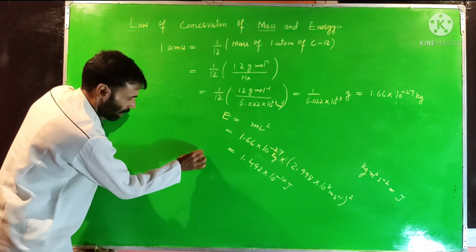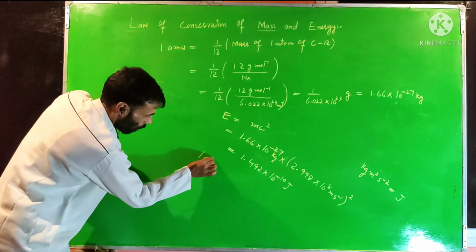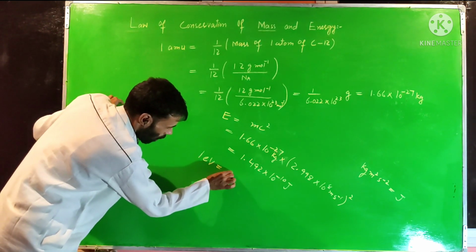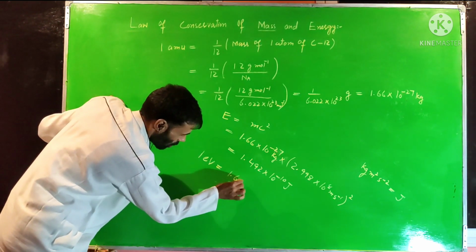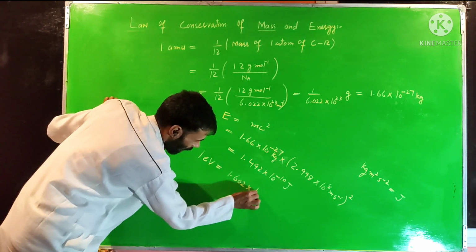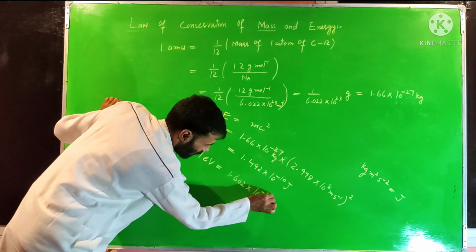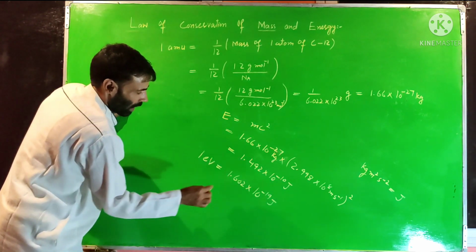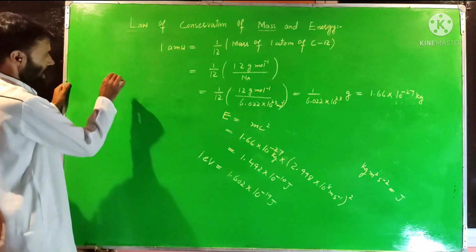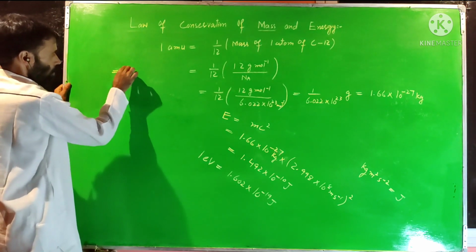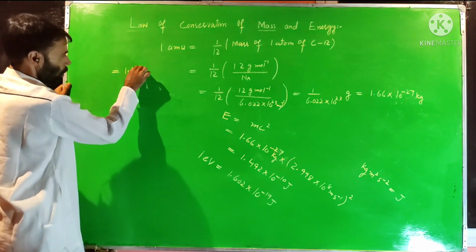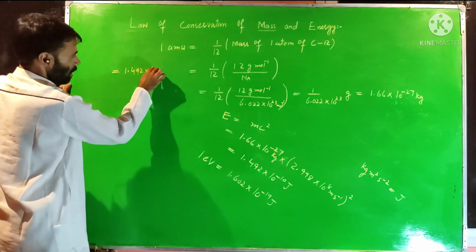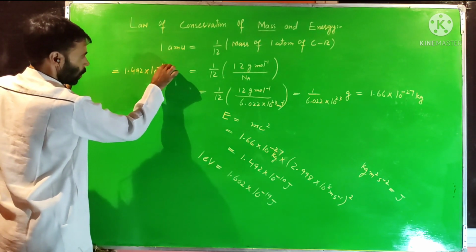We know 1 electron volt is equal to 1.602 into 10 raised to power minus 19 joule. So converting this one into electron volt, this will now be equal to 1.492 into 10 raised to power minus 10 joule.